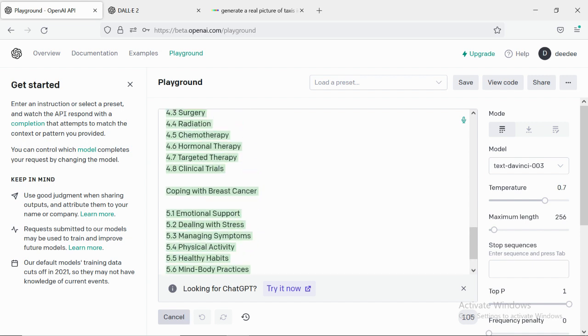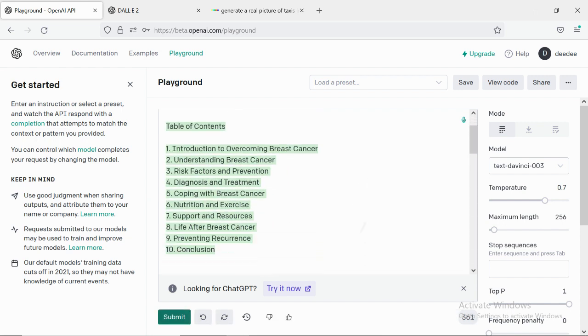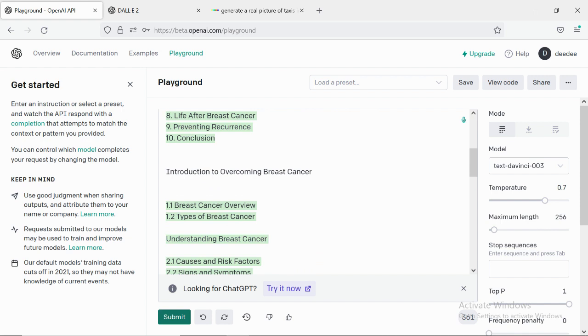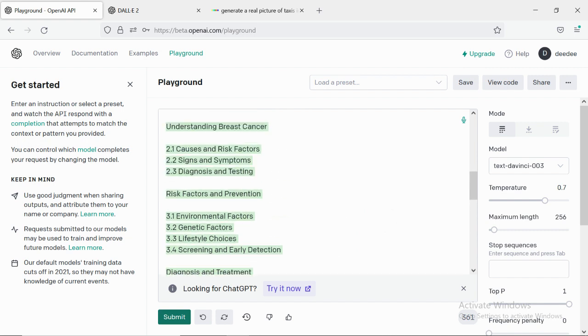As you can see, it is not following the chapters, the table of contents it gave us. So it's not as accurate as that.